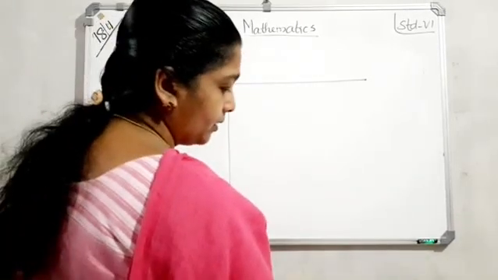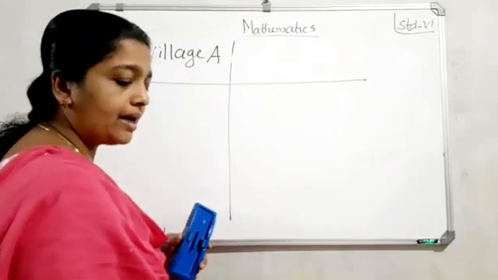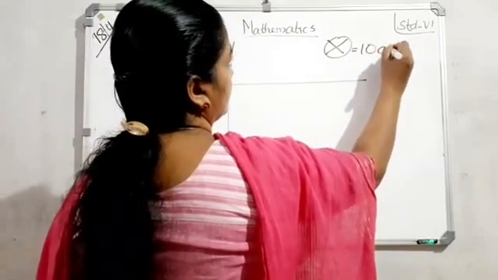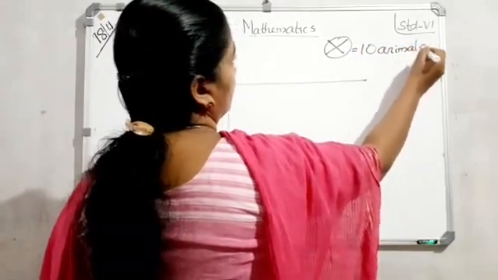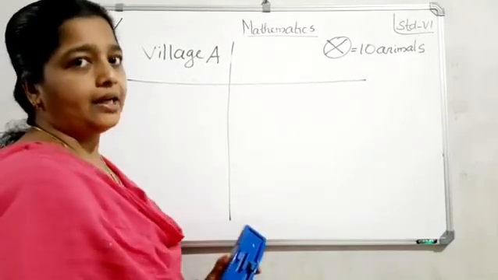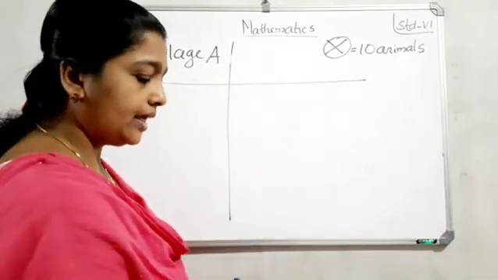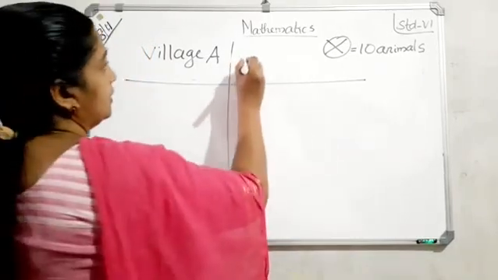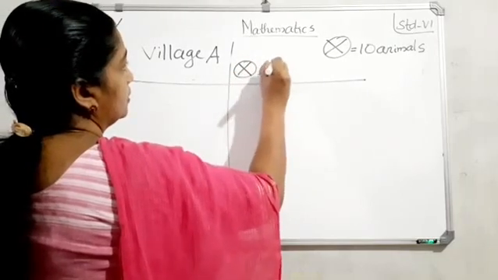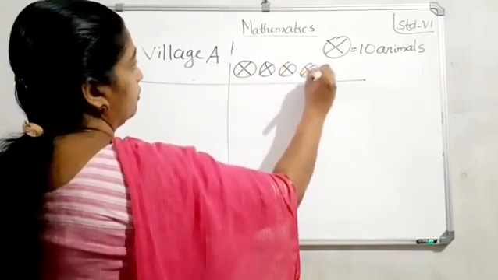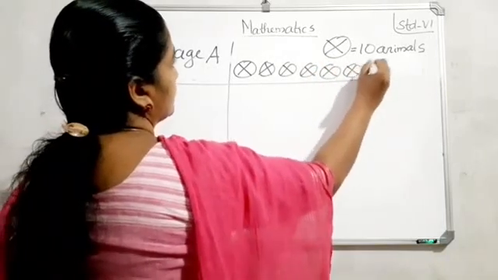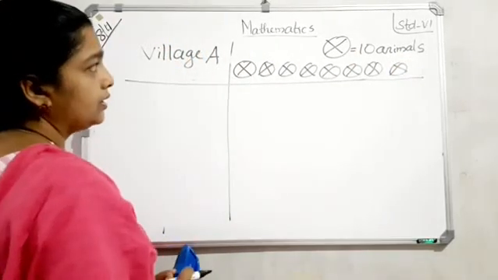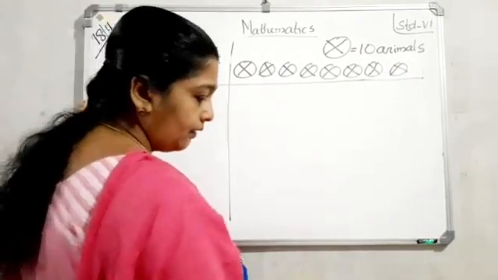Say how many? 80. Then one must write one symbol represents 10 animals. Must write. Clear? One symbol represents 10, and must write. So village A, how many? 80. So 8 into 10, 10s are 80. So 8: 1, 2, 3, 4, 5, 6, 7 and 8. Draw neatly.